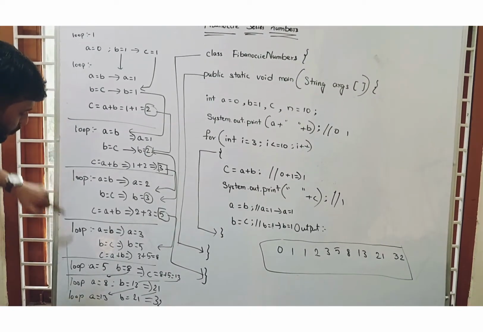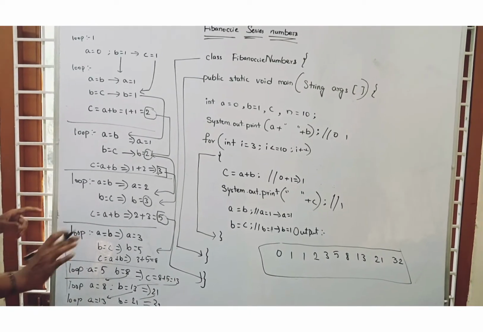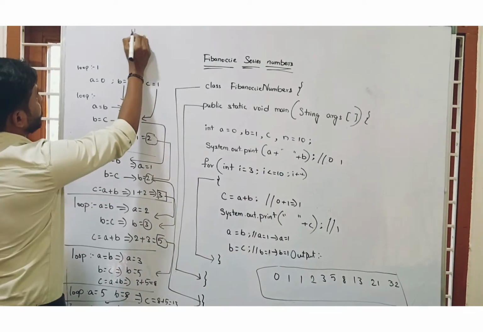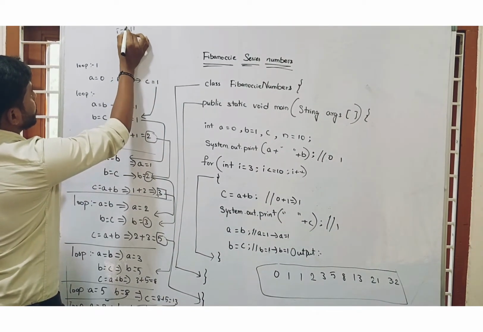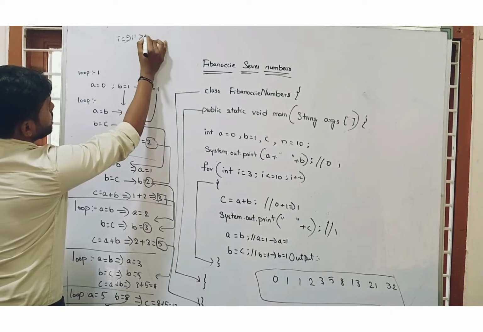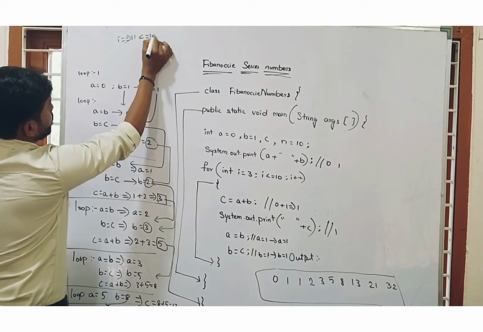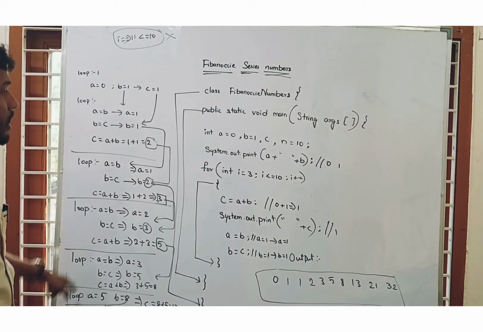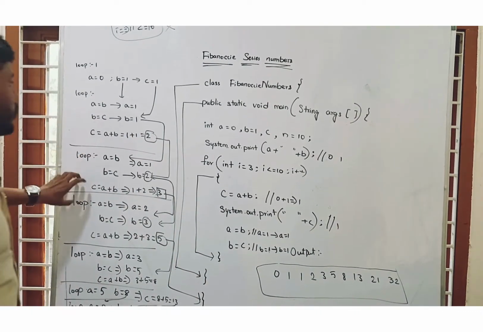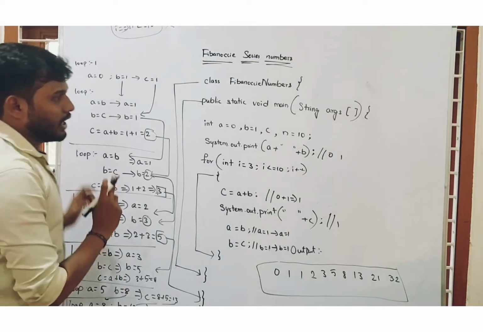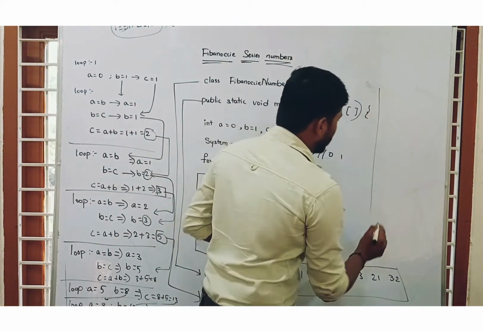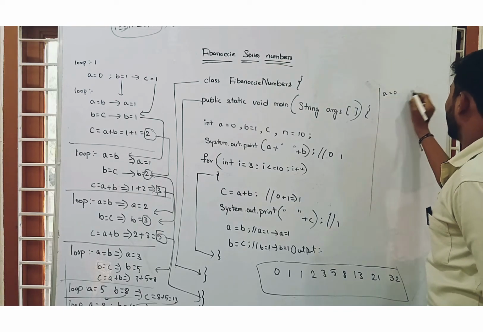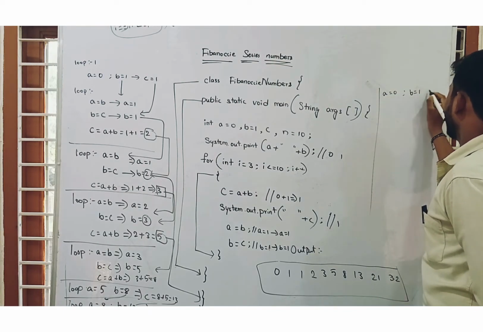1, 2, 3, 4, 5, 6, 7, 8. 8 loops were completed. And after that, I will be incrementing to 11. This time, 11 is not less than or equal to 10. So the condition will be false. So this is the execution of each and every loop. Here it will follow simply starting from A equal to 0, B equal to 1.